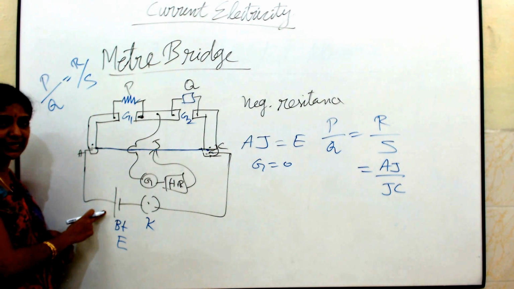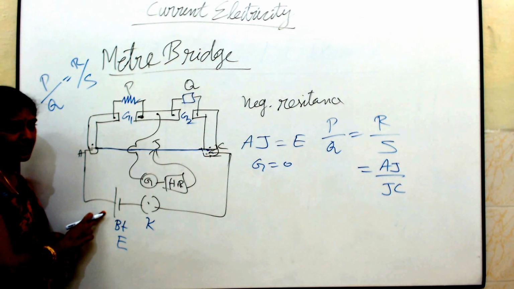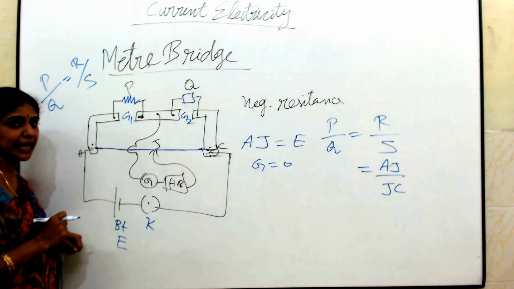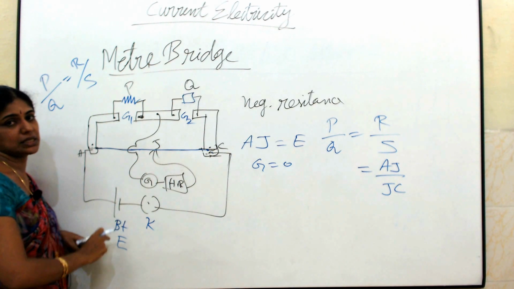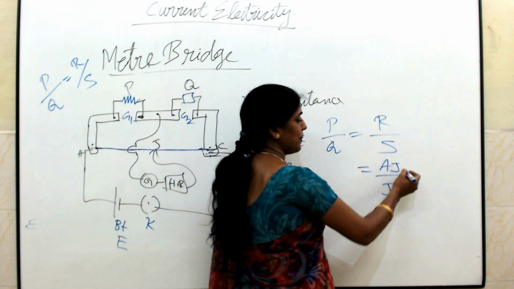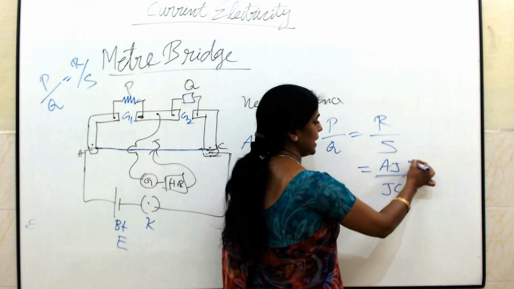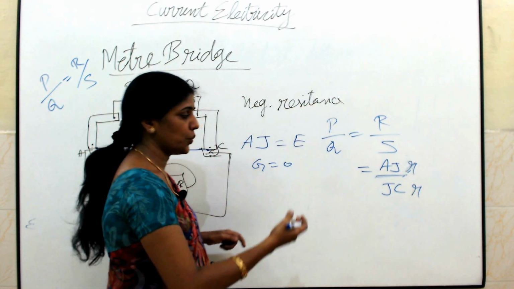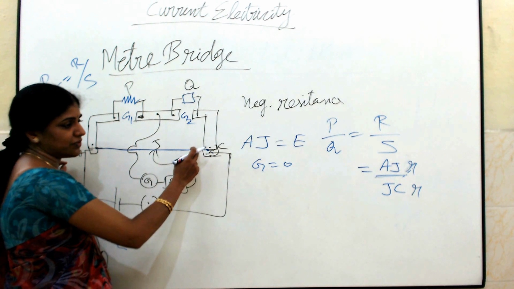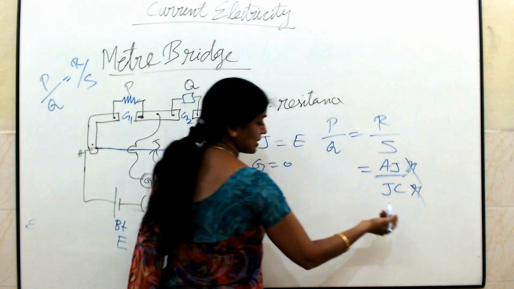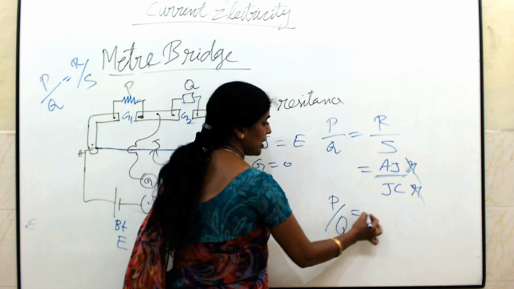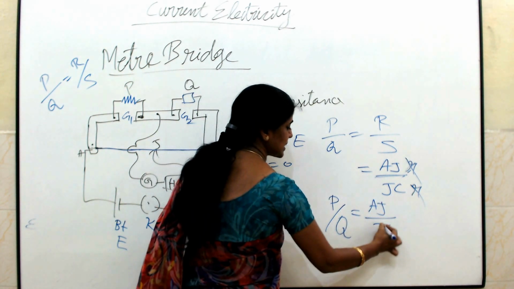Since this is a cell, it will be having internal resistance. So, we should take into consideration, when you are measuring the balancing length, the internal resistance of a cell. So, you multiply the balancing length AJ by the internal resistance, that is small letter r, the resistance per unit length of the meter bridge wire. So, these two get cancelled when I multiply. So, finally, I will be getting P by Q equal to AJ by JC.